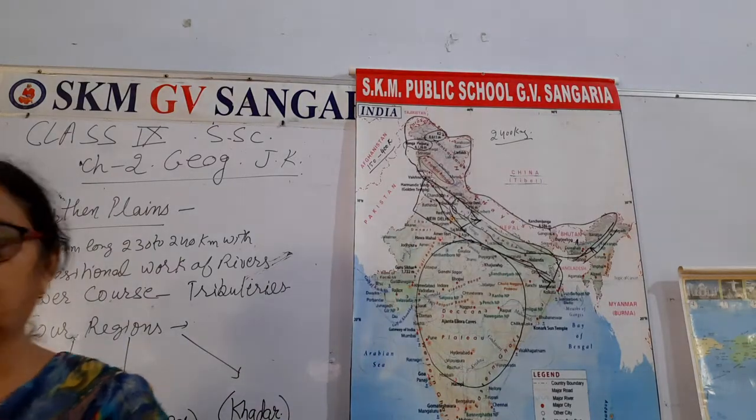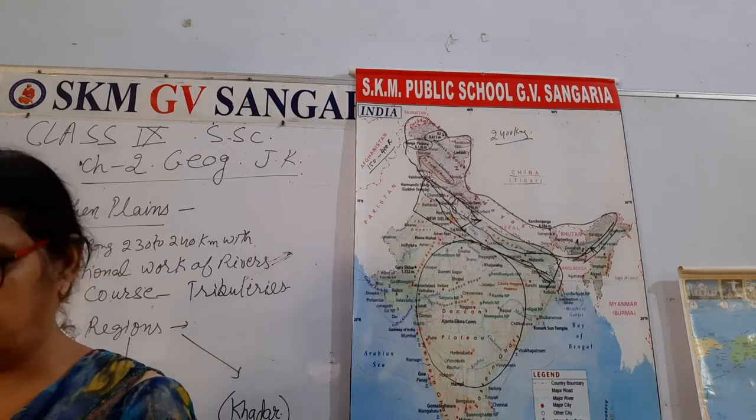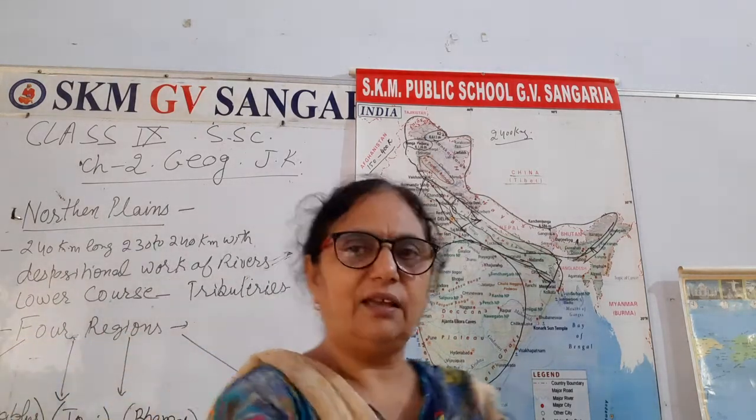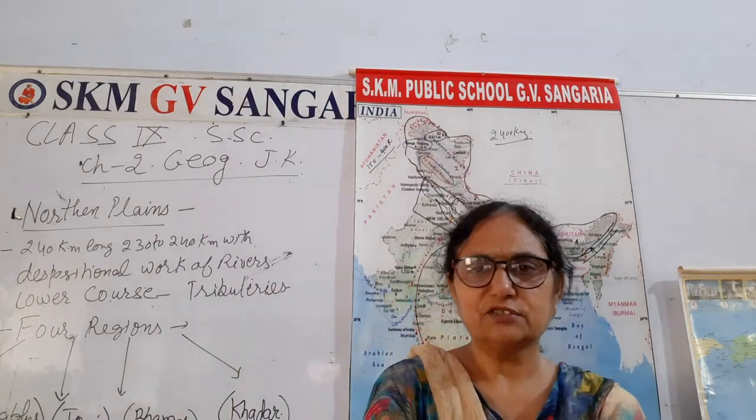Foothills of Shivalik, it lies right below that. Then Trai region, it is a wet marshy area with wildlife and forest. In local Punjabi language, इसे मंड का एरिया बोलते हैं. I also belong to that area.